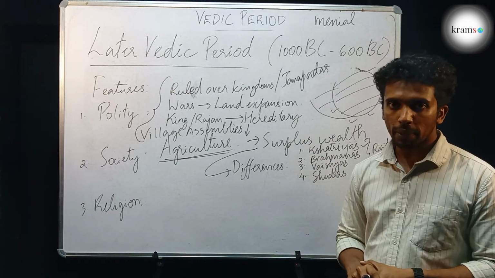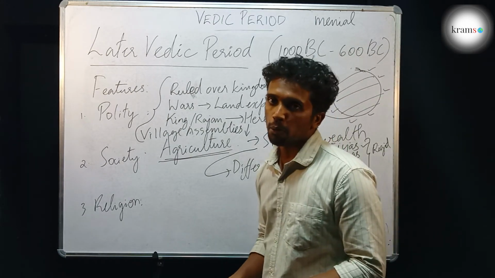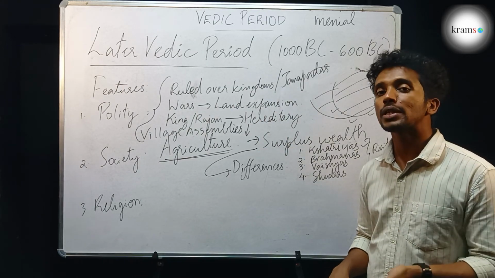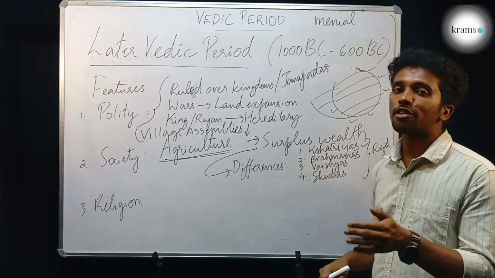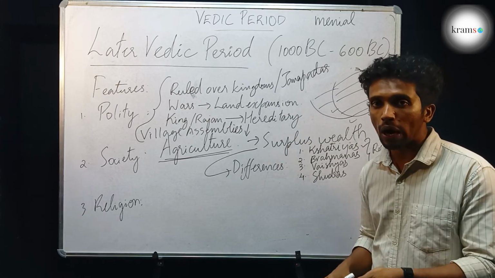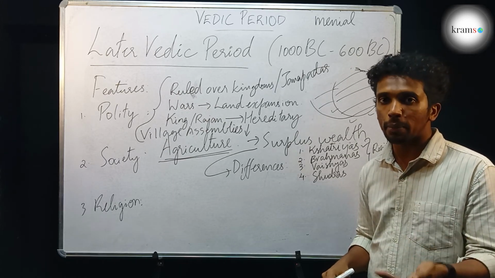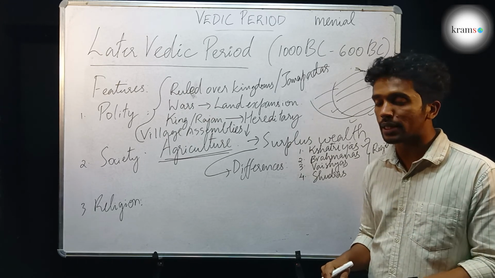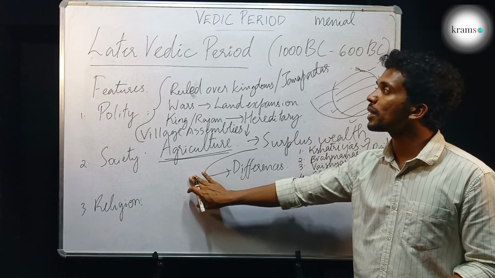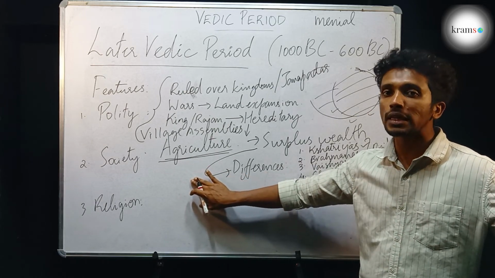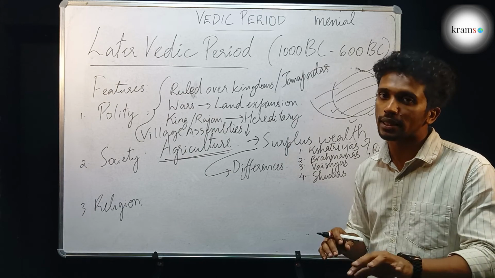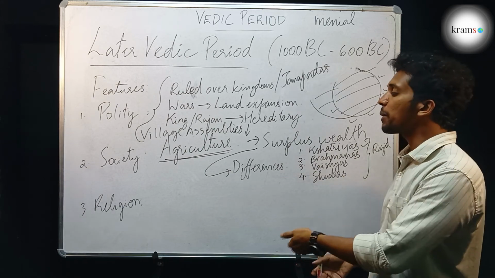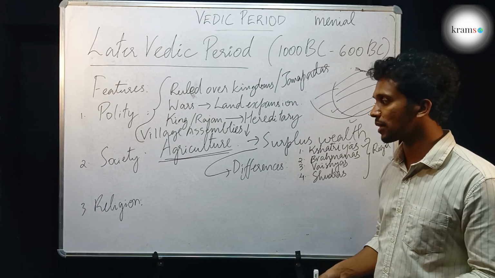During the later Vedic period, women lost their importance. Women lost their freedom and they were asked to stay at home. They had to confine themselves to the kitchen and they could not go out. They could not go out and be part of the village assemblies. They could not work. They could not come out in the society. Women lost freedom during the later Vedic period, which is still continuing in our society to an extent. Though it has changed a lot, still in rural parts, a bit of it is still existing.